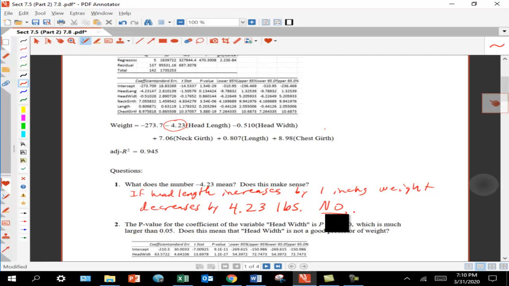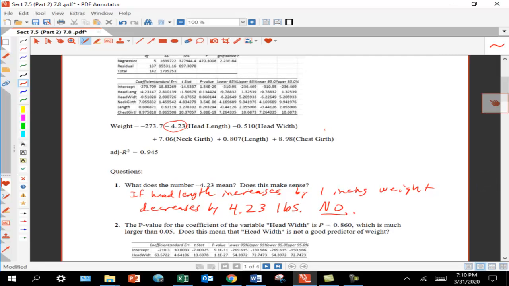There's another issue going on. In our model that we had for all of the variables, the coefficient head width had a p-value of 8.60. It's right here. So that's a big p-value, much bigger than 0.05, and it's telling us that head width is not really significant here.